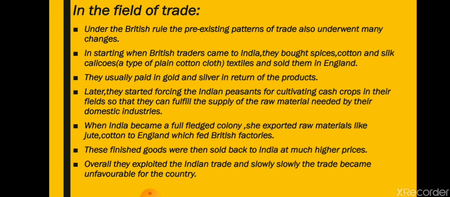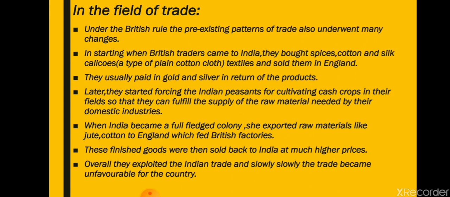Now, next we will see the field of trade. What happened in the field of trade? Under the British rule, the pre-existing patterns of trade in India also underwent many changes. The trade system in India also changed. In the starting, when Britishers came to India, they bought spices, cotton, and silk, means they bought items from India and sold them in England. They purchased goods from us and sold them in England.